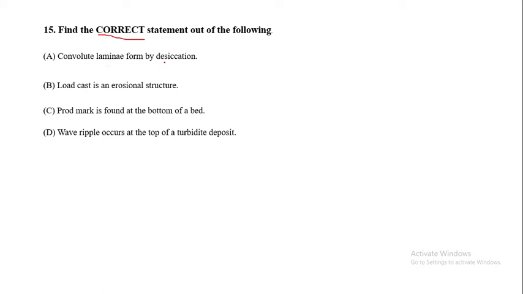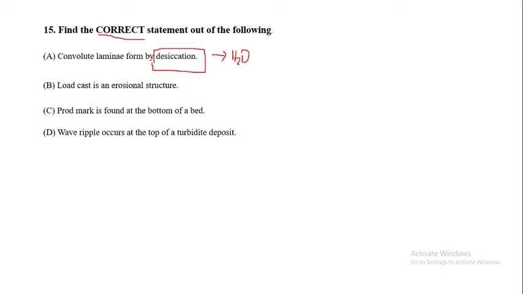The first option is convolute laminae formed by desiccation. In order to know whether it is right or wrong, first of all we need to know what desiccation is. Desiccation is nothing but the removal of moisture from the soil. That means the water will be completely removed from the soil, which gives cracks due to contraction.